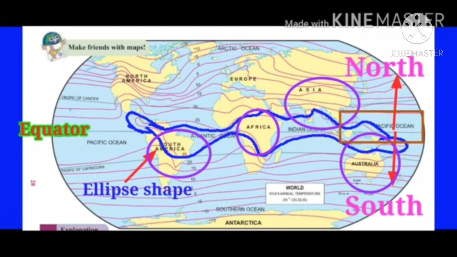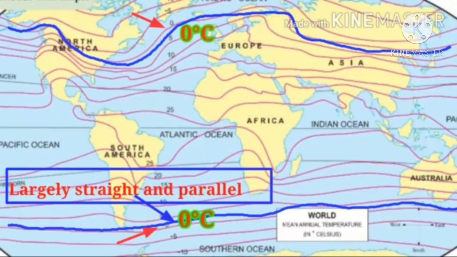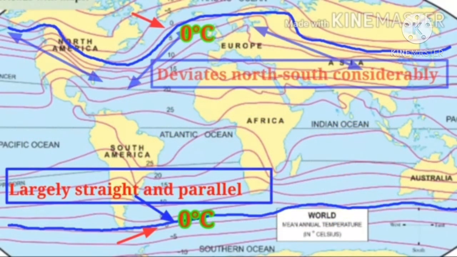You will find two isotherms with a label of 0 degrees Celsius. Observe them. The 0 degrees Celsius isotherm from the southern hemisphere is largely straight and is parallel to the line of latitude.